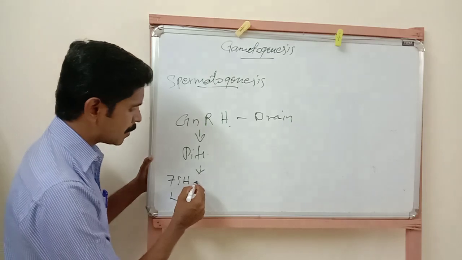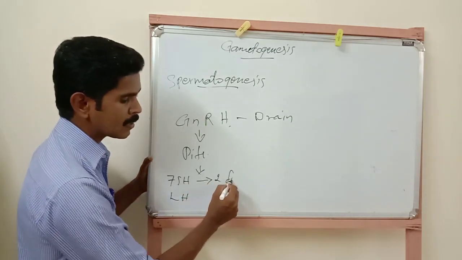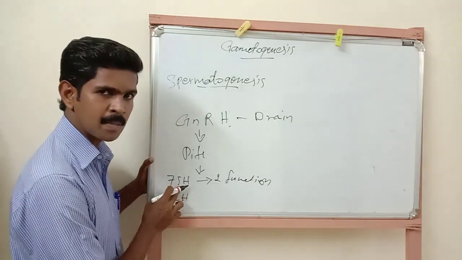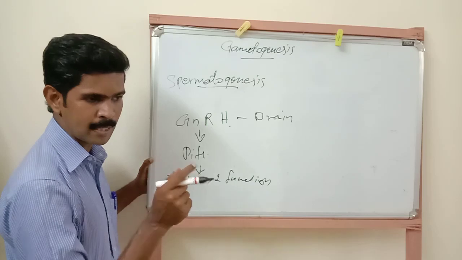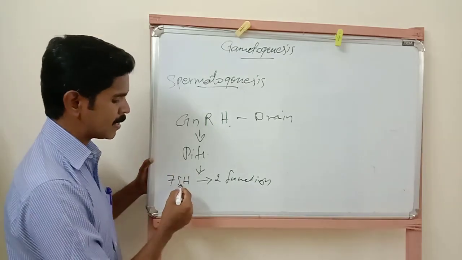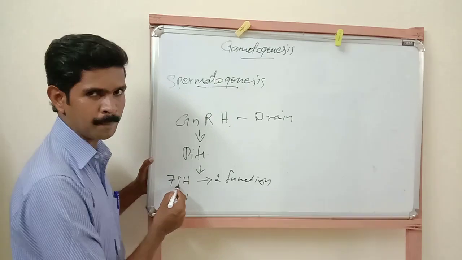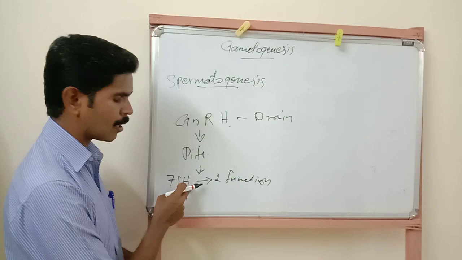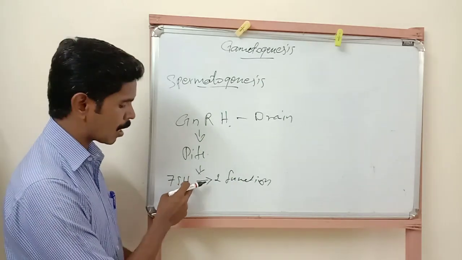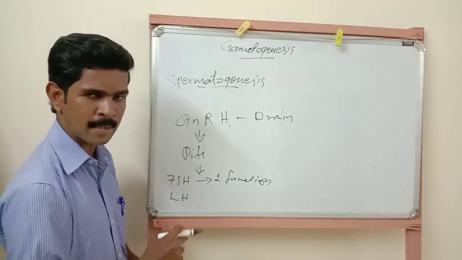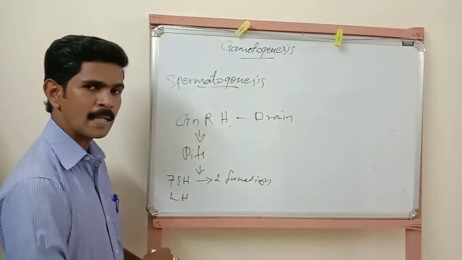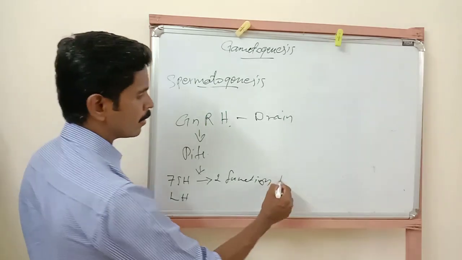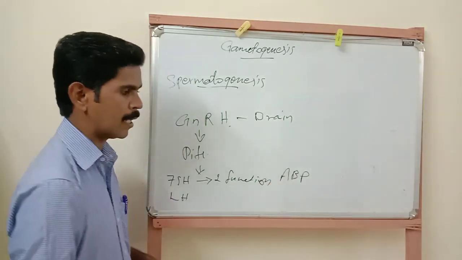Understand? The follicle stimulating hormone performs two important functions. The first major function is that this hormone is responsible for the growth of the testes. The second function is that this hormone acts on the Sertoli cells of the testis, and immediately the Sertoli cells produce a protein called androgen binding protein, ABP.